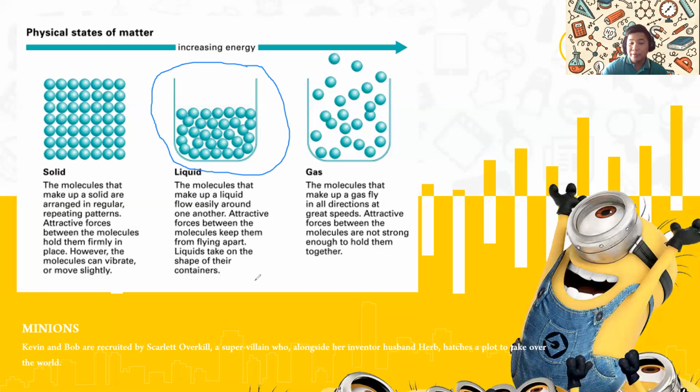So liquids take the shape of their containers. As you can see right here, the liquid just stands there. It copies the shape, which is something like a letter U. And that is what it looks like if you look through a microscope at the atoms of a liquid.